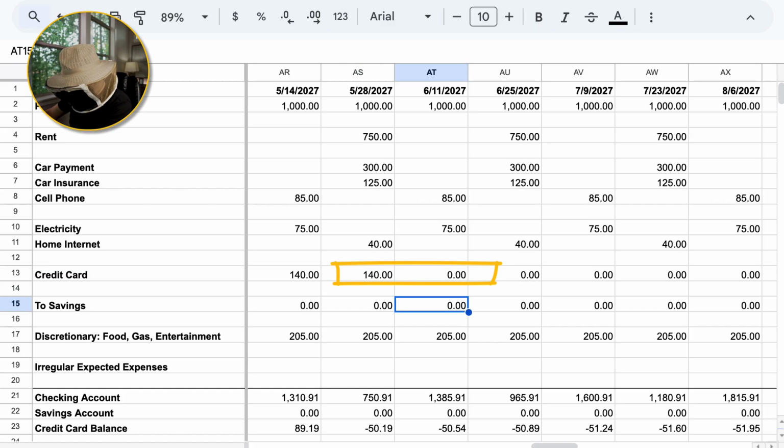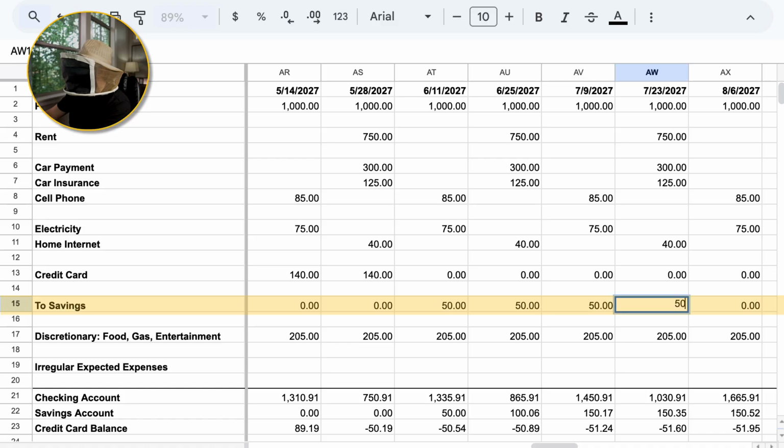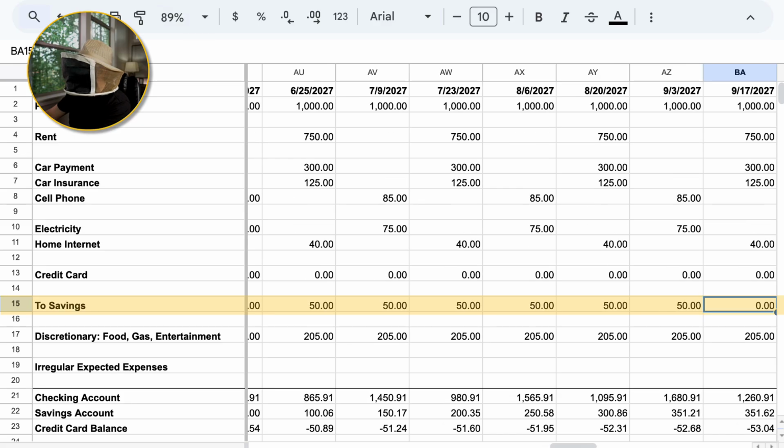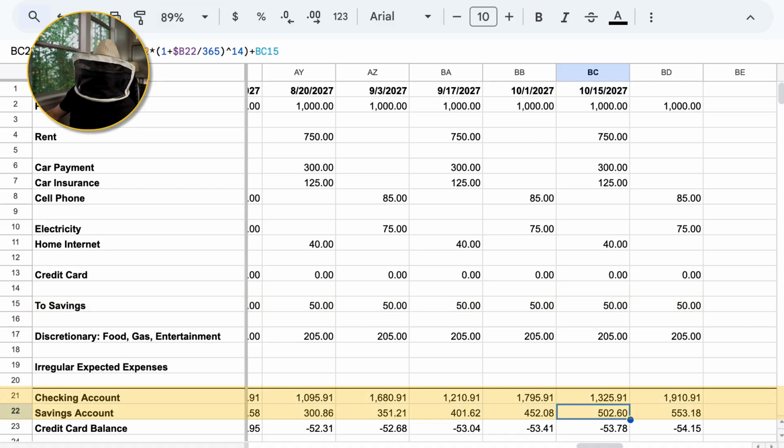So you could start to put whatever you want there. Let's say 50. And I can do 50 every month. And now you can see things start to change. Checking account is staying about level, but we're starting to build up money into that savings account and apply interest from savings.